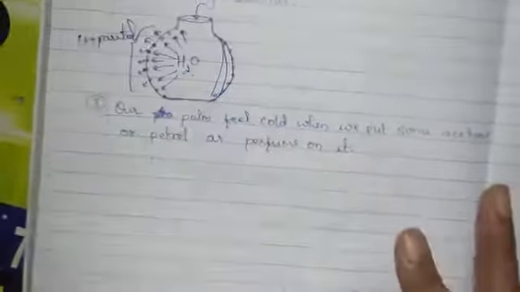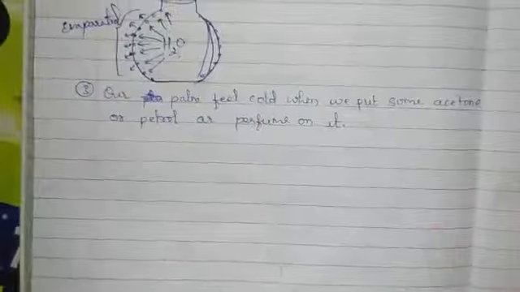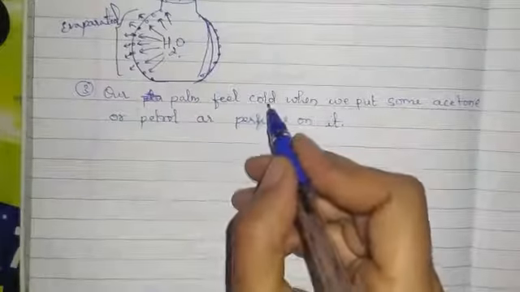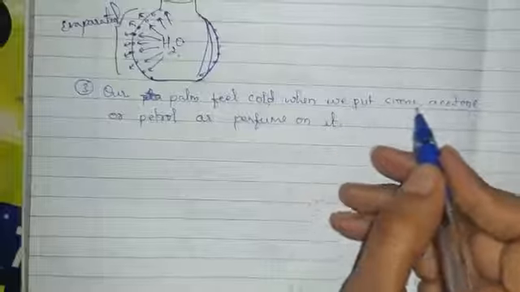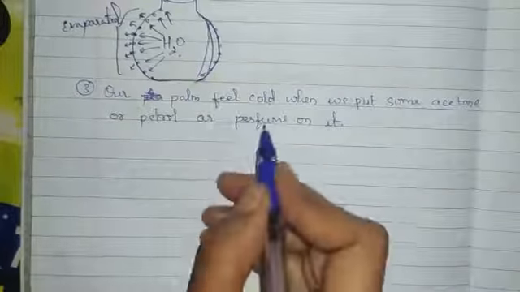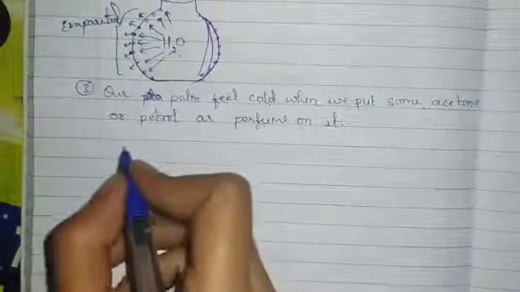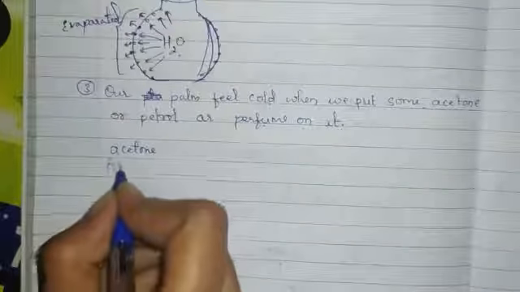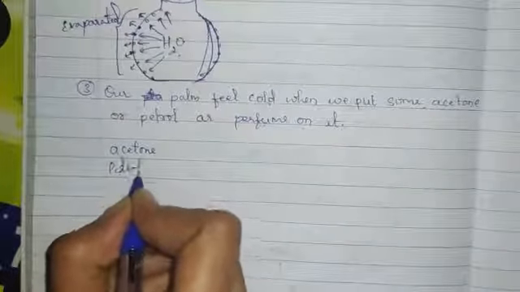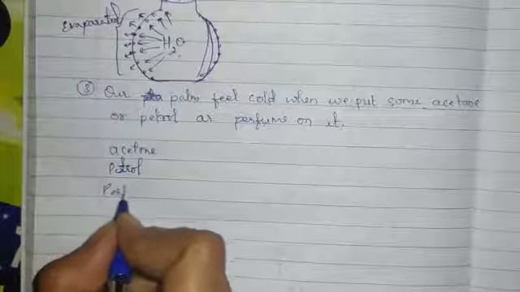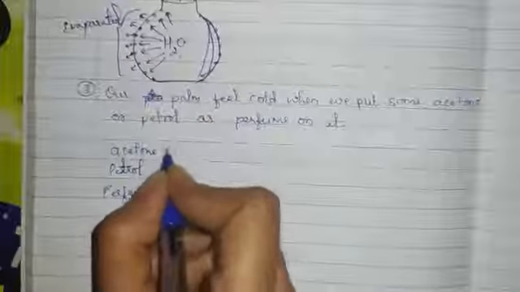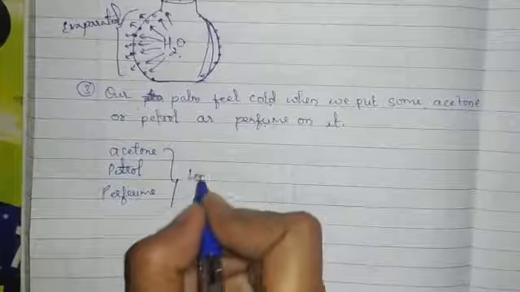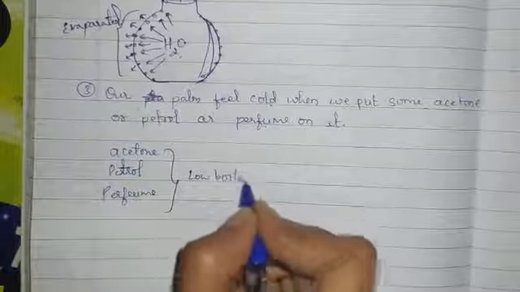Next, our palm feels cold when we put some acetone, petrol or perfume on it. This is acetone, petrol, perfume. They have a low boiling point.